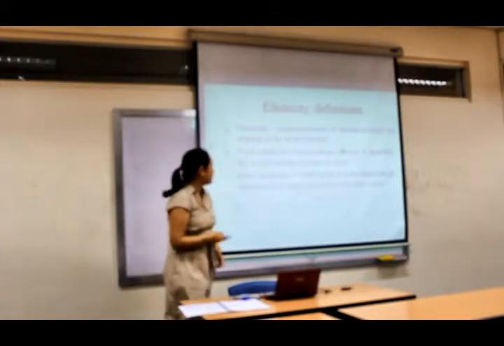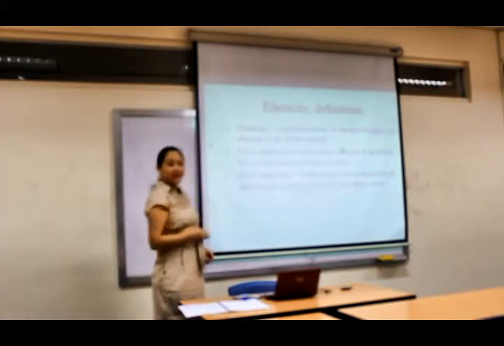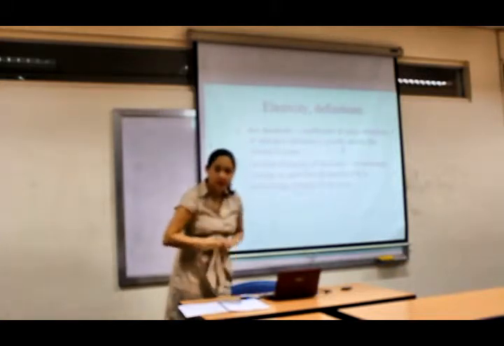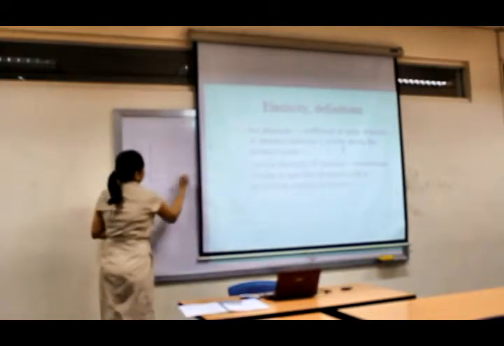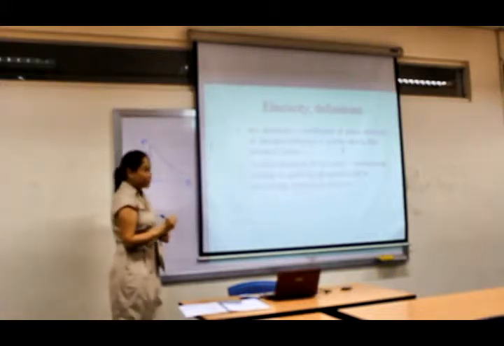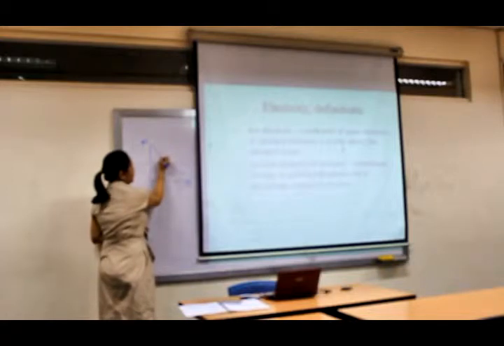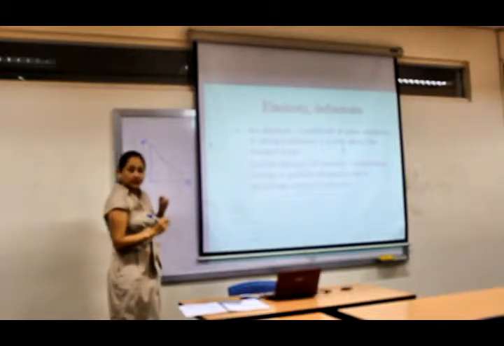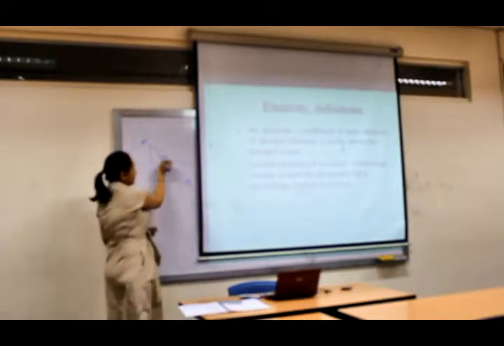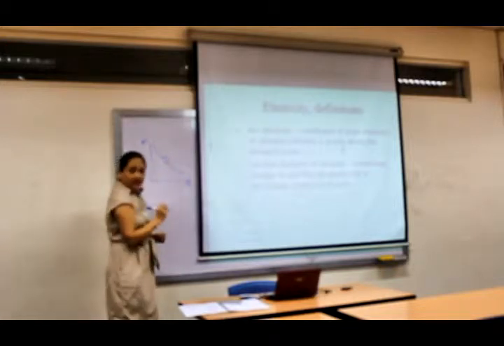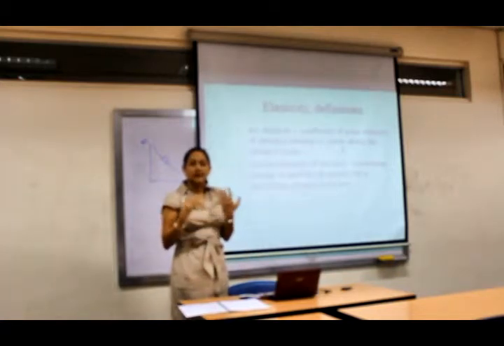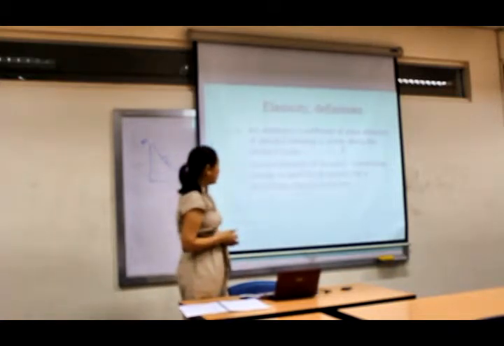Now there are two ways for us to compute that. The first is using point elasticity, and the second is using arc elasticity. What's the difference between point and arc? If you have, in this case, we're looking at demand, so normally it's a downward sloping demand curve. A point elasticity would just be elasticity at a given point, okay? While arc elasticity would be the elasticity between 2 points, and as you can see, we're computing basically the arc, okay? So let's move on quickly through the other definitions, although I'll be building up on them more when we get to that particular topic.